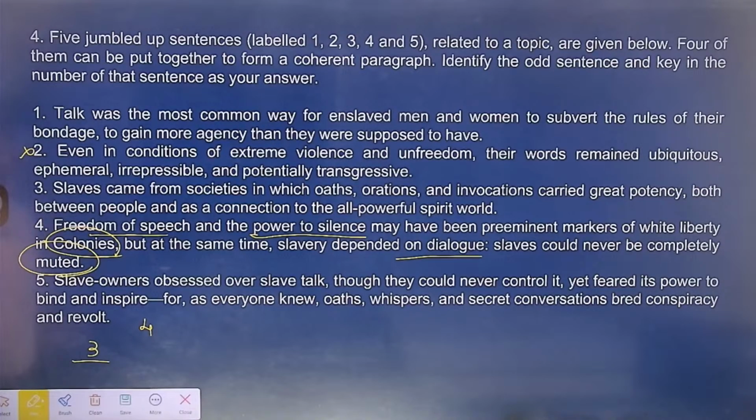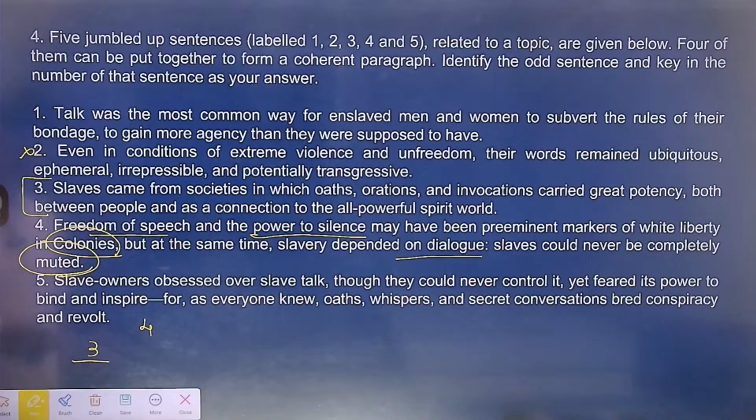The slaves came from such societies, okay, जहाँ पर oath, orations का मतलब होता है speaking, invocations carried great potency, उसमें जबरदस्त ताकत मानी जाती, लोग आपस में कम्युनिकेट करते and at the same time they had a very good connection with the all-powerful spirit world. So that kind of society these slaves came from, understand। अब slaves किस तरह की societies से आते हैं इसको डिस्कस करना was not the main purpose of the paragraph.